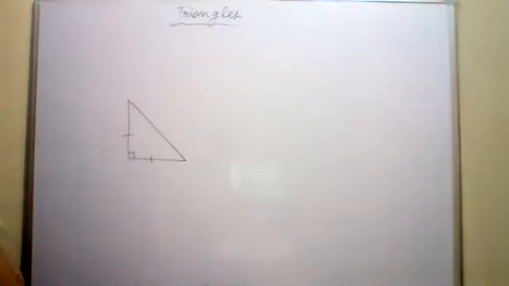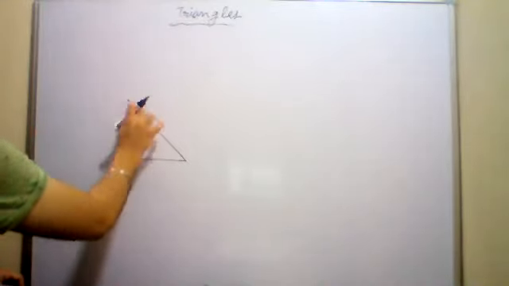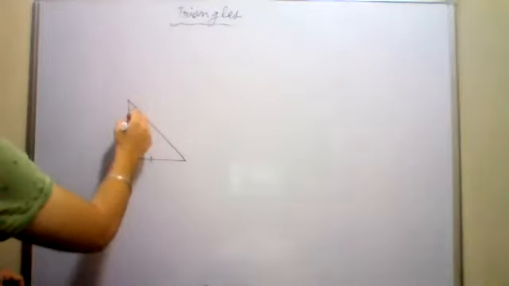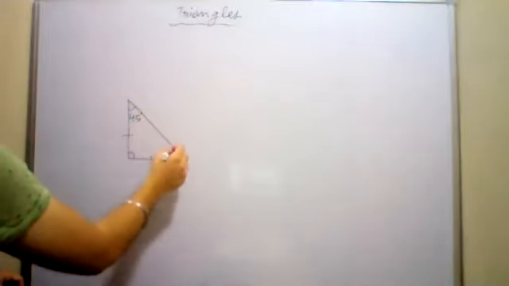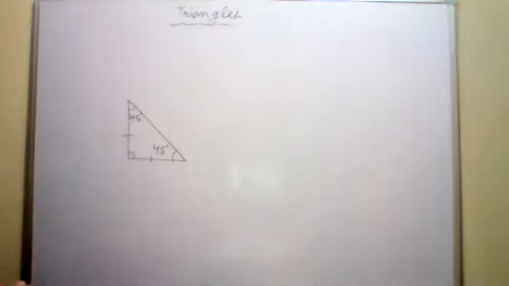This is an isosceles right triangle. In this, the two acute angles are always 45 degrees each. The acute angles of an isosceles right triangle measure 45 degrees each.